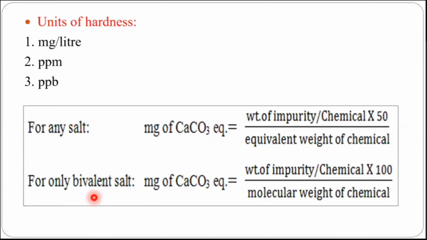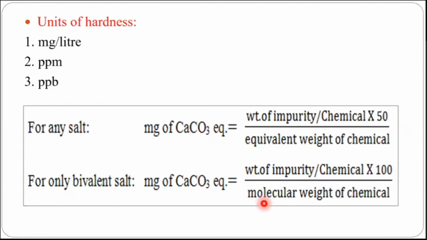And if the salt is bivalent, then this formula is useful only for bivalent salt: milligrams of CaCO3 equivalent equals weight of impurity into 100 upon molecular weight of the chemical. What is the difference between these two? If a bivalent salt is there, then you can use this, but the basic difference is that here the term 50 is there and here it is 100, and here it is the equivalent weight and here it is the molecular weight.